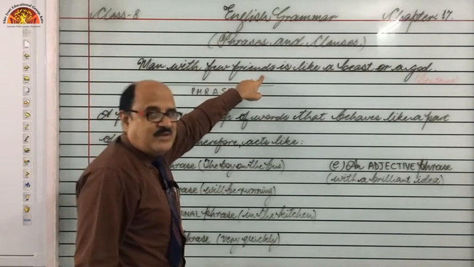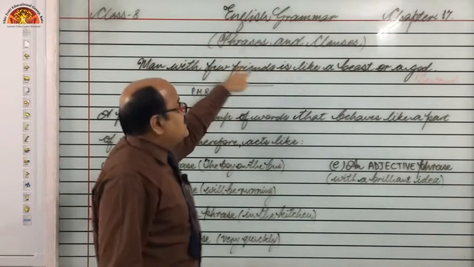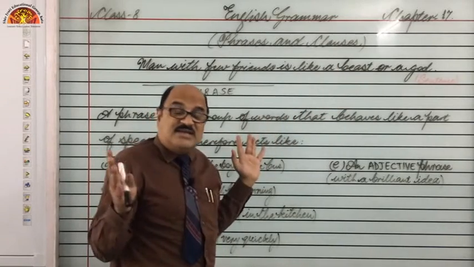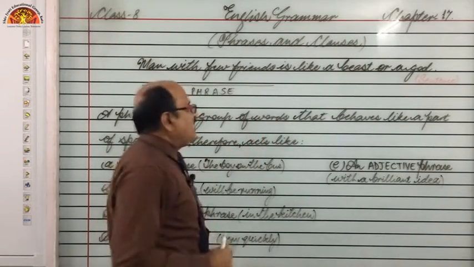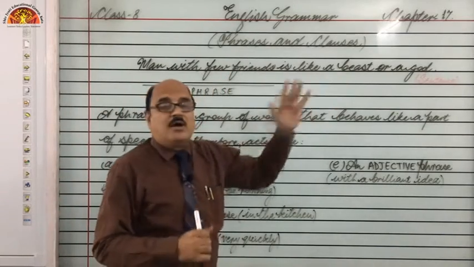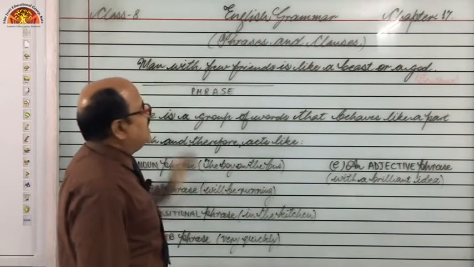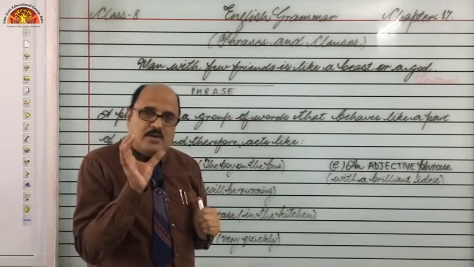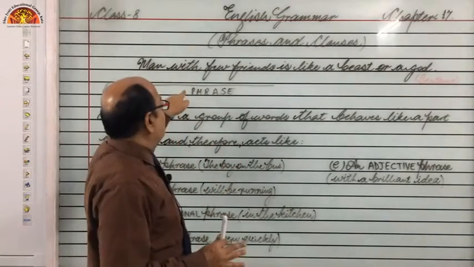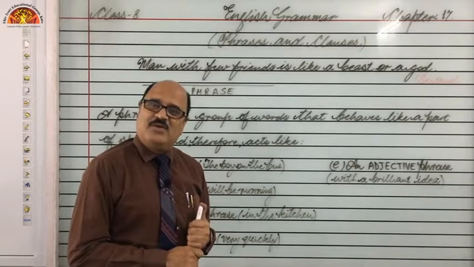So, man with few friends is not complete, but it is helpful to make the remaining group of words a complete, meaningful sentence. We can say, man with few friends is like a beast or a god. This is a sentence, and man with few friends is just a part of this whole sentence. Therefore, we can very easily call it a phrase. I hope the term phrase must be clear in your mind, right?